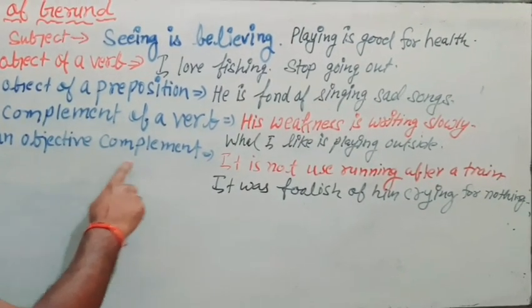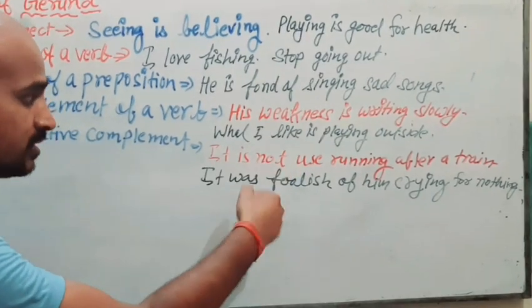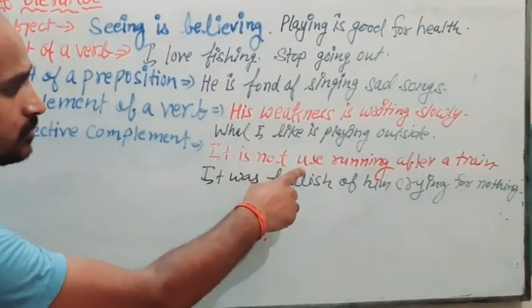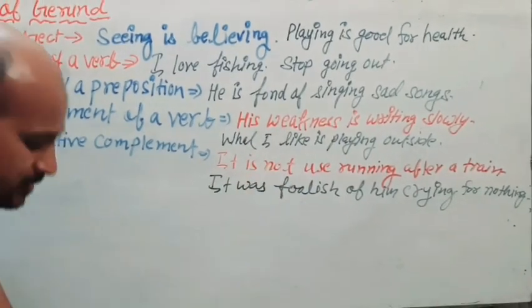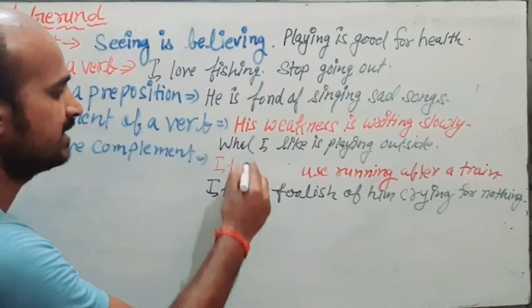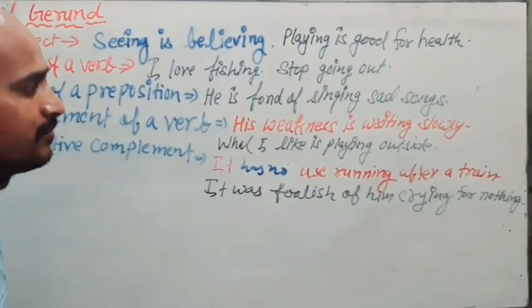Now as an objective complement. Just see, it is not used running after a train. It is not used, or you can write it has no use. You may also write it has no use running after a train.